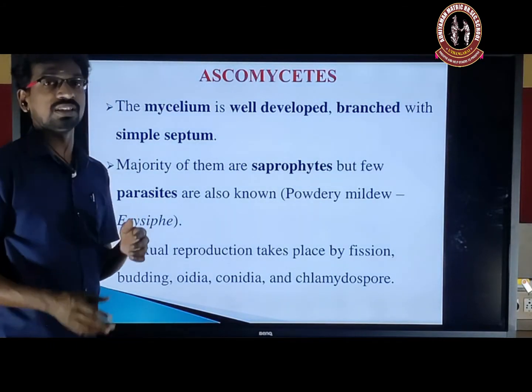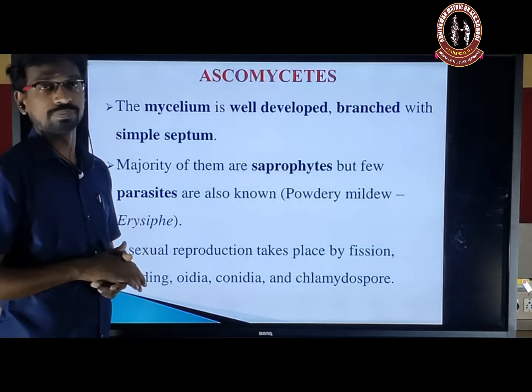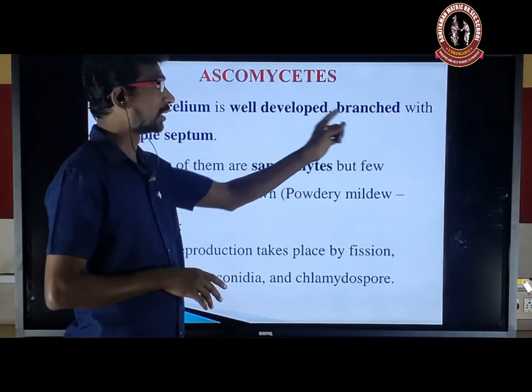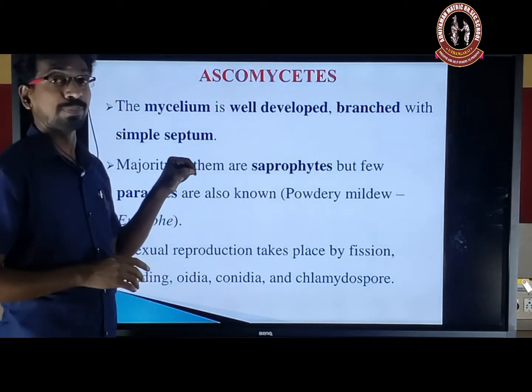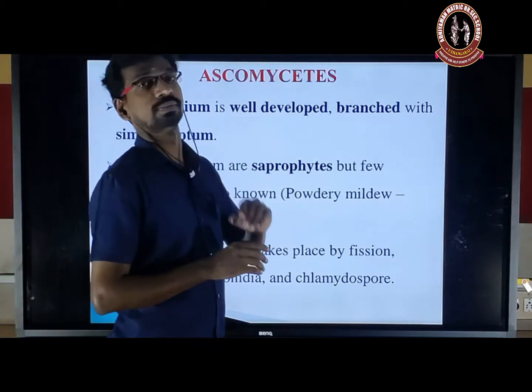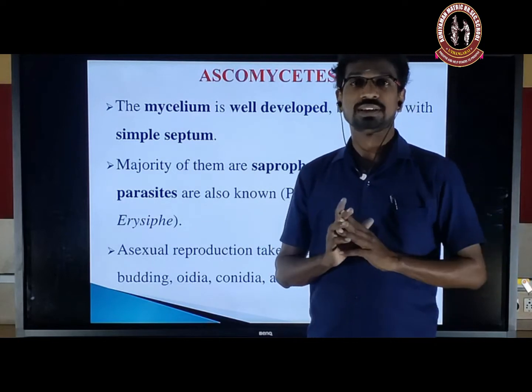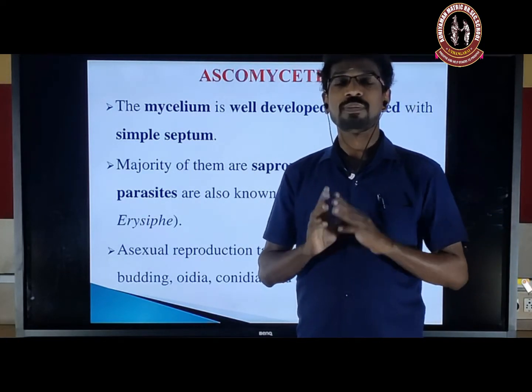The mycelium is well developed and branched, with simple septa present. Previously we studied oomycetes and zygomycetes.